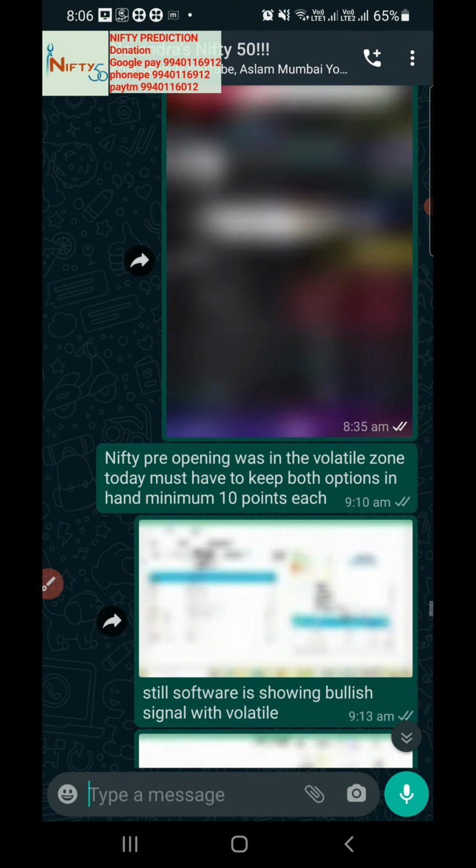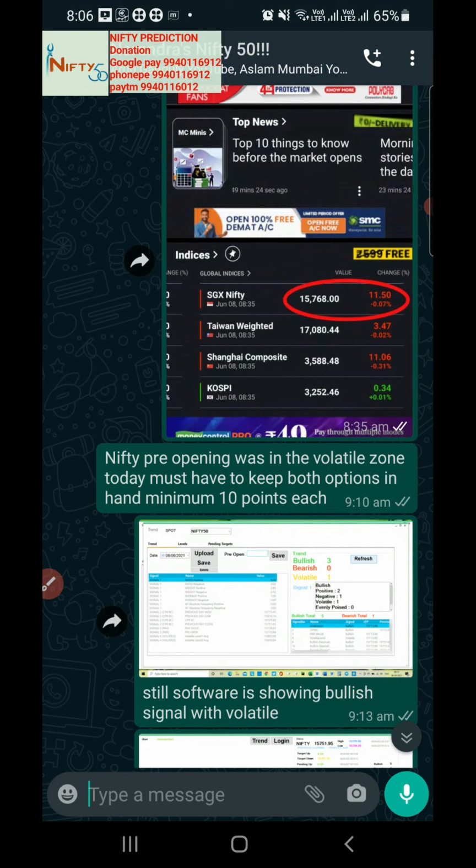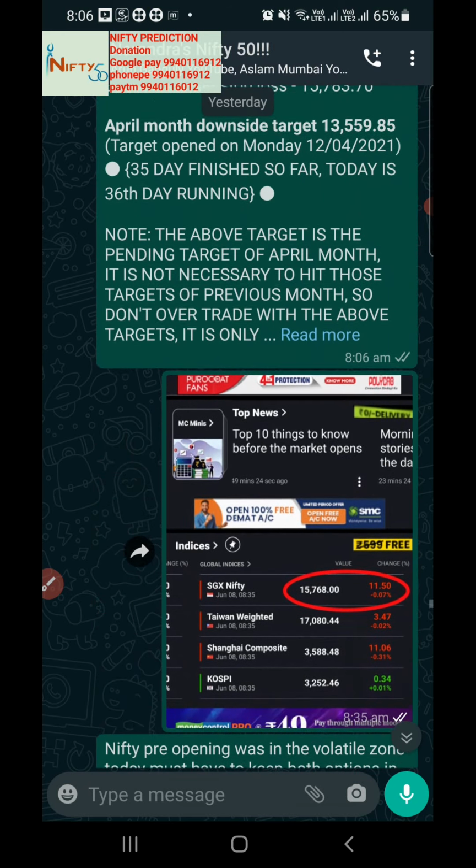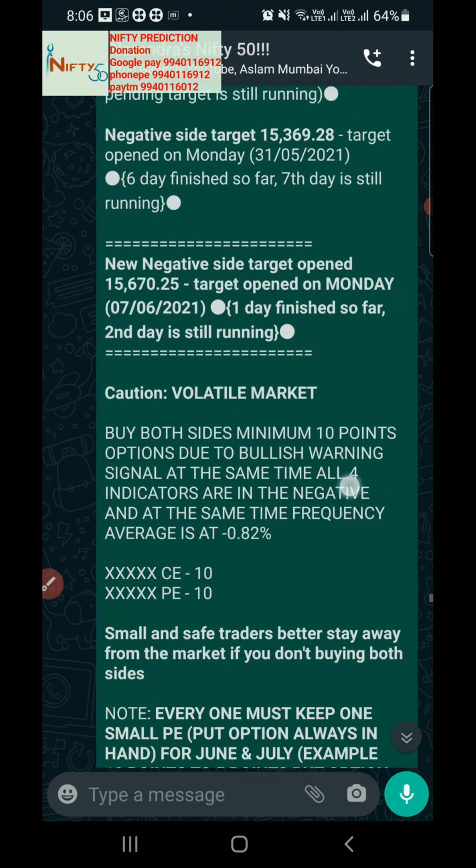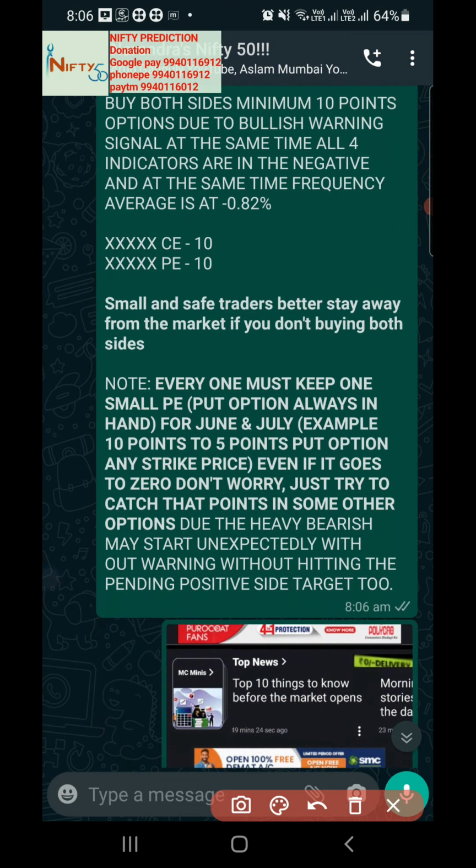We don't give many calls on these kinds of days, because it is not going to be easy to trade, because the market will cheat so much. So we gave only buy calls, according to each and every client. Because of these kinds of days, it is better to stay away from the market. That is the important message which we gave for small and safe traders. So we don't want to trade on these kinds of days. If you are not buying both sides with 10 points, it is a very risky day. So we better stay away from the market for small traders.